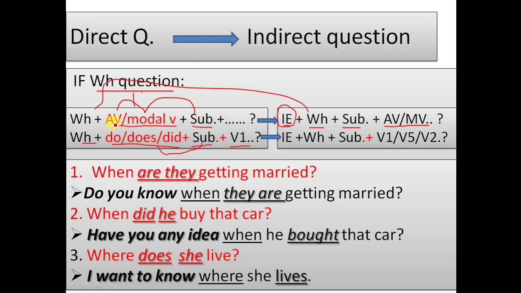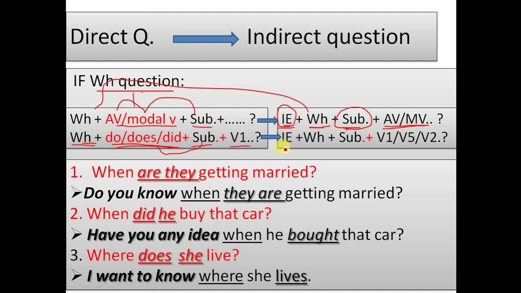So if a WH word, auxiliary verb or modal verb, and subject are there in the question, we have to use the indirect expression and then the same WH word, and first the subject after the WH word and then the same auxiliary verb. Or the question would be a WH word, do, does, or did, subject, and then V1. So if there is no auxiliary verb and only do, does, or did, how do we change it? Let's see.